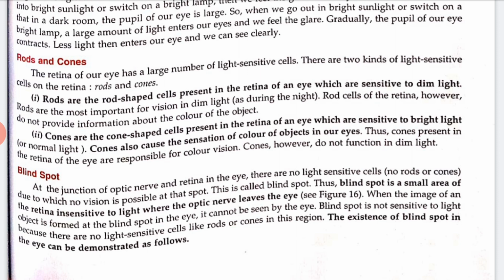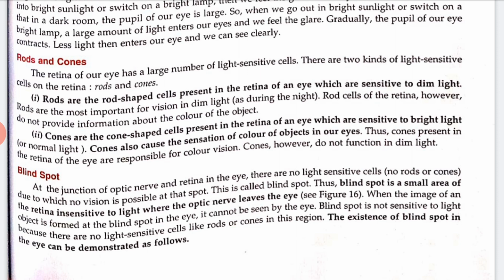Now next we have cones. Cones are the cone shaped cells present in the retina of an eye which are sensitive to bright light or normal light. These cones also cause the sensation of color of an object in our eyes. Thus cones present in the retina of the eyes are responsible for color vision, and cones however do not function in dim light. Clear?